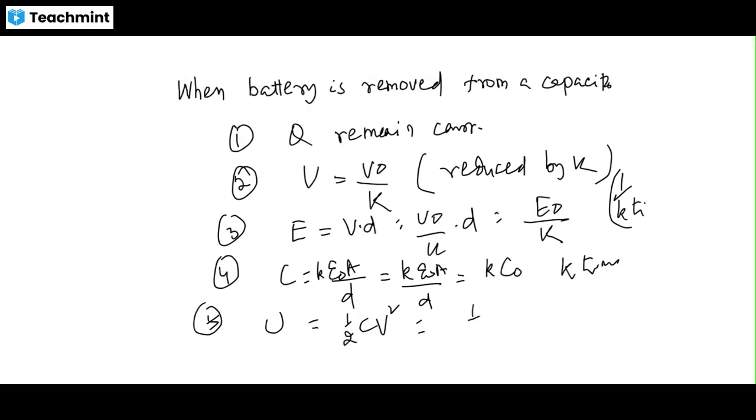So half C is K C naught into V is V naught by K whole square. That means K is taken outside. So half C naught V naught square, which is nothing but 1 by K U naught. So the potential energy also decreases by K times. So this is a beautiful discussion regarding capacitance when the battery is removed.